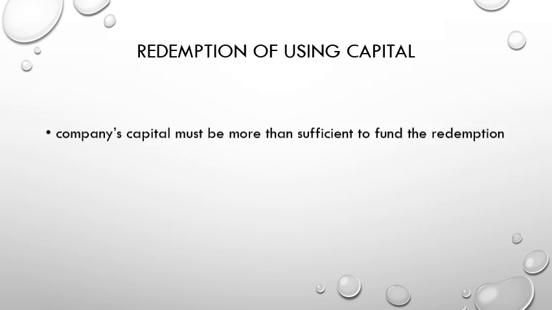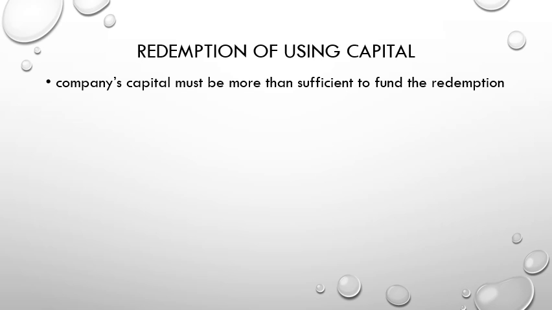So the redemption using capital is a bit tricky. When we try to understand it, it's quite confusing. Okay, for redemption using capital, first of all, the company must have more than sufficient funds for the redemption.